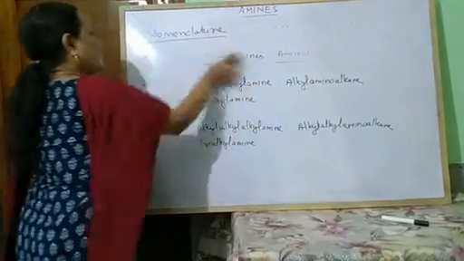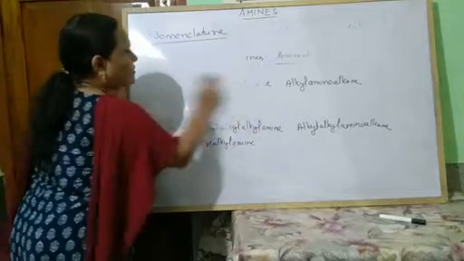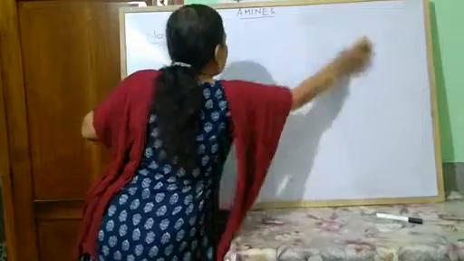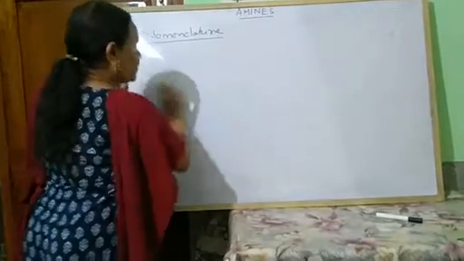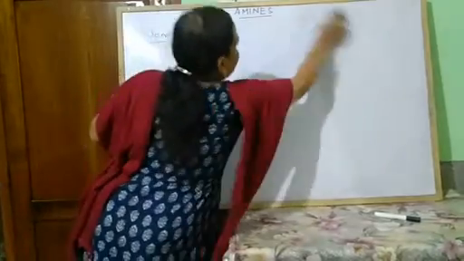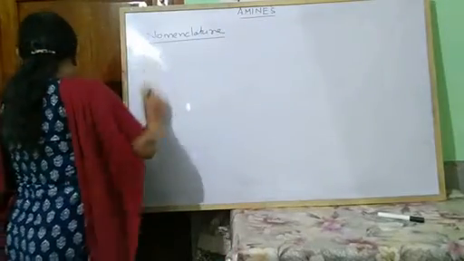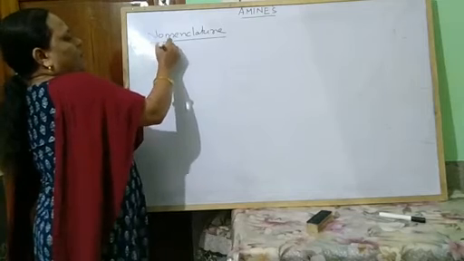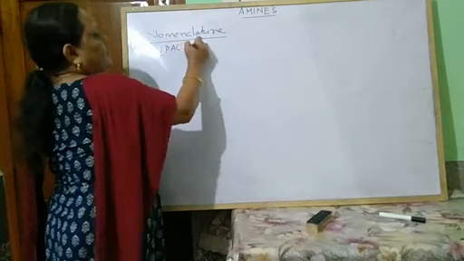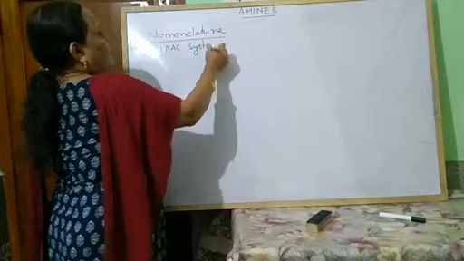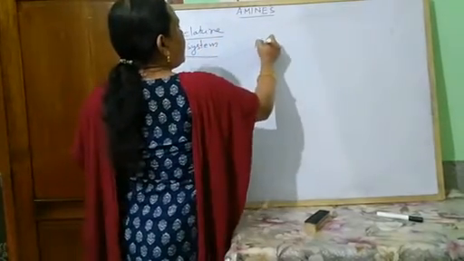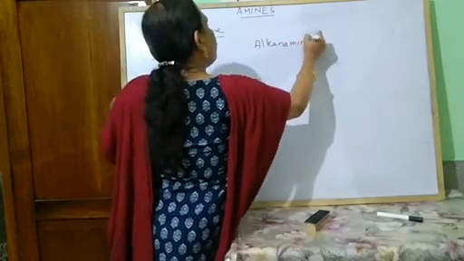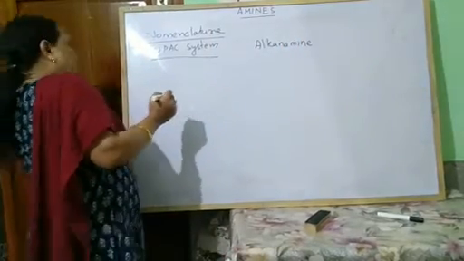Let us see some examples of primary, secondary and tertiary amine. Before that, let us know the rule for the IUPAC system. According to the IUPAC system, these are known as alkanamine.